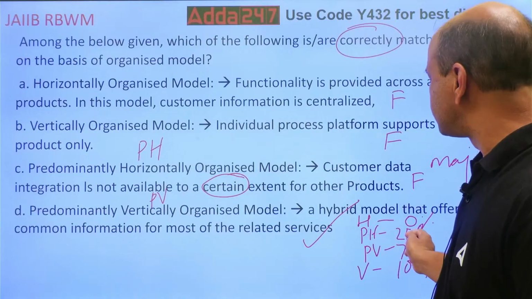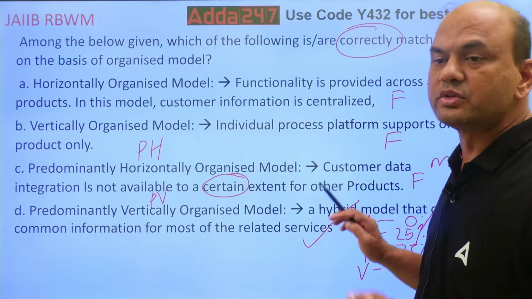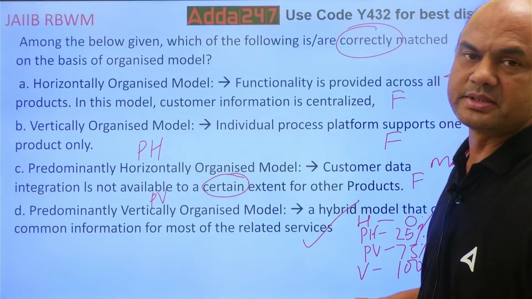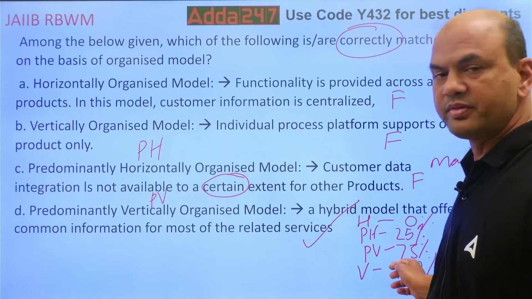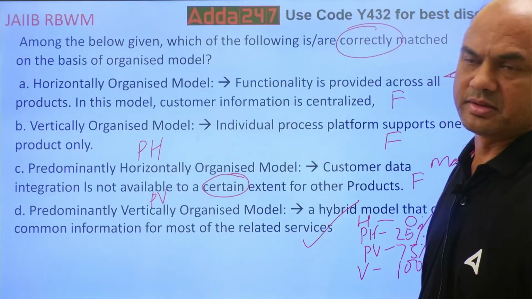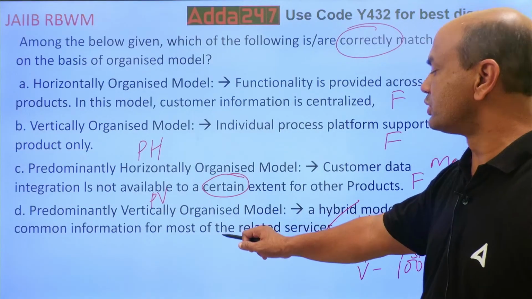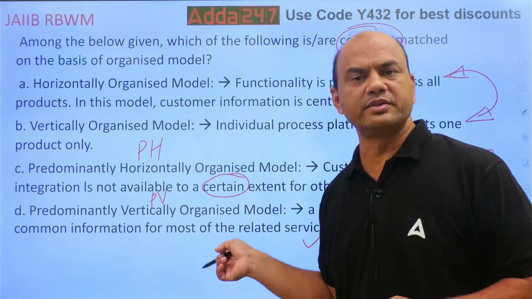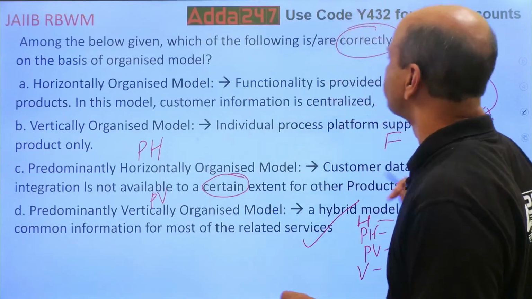See this. PH, majorly it's not available. PV, majorly it's available. That's why we have ticked this as most of the products, related services. We have ticked it. Okay.